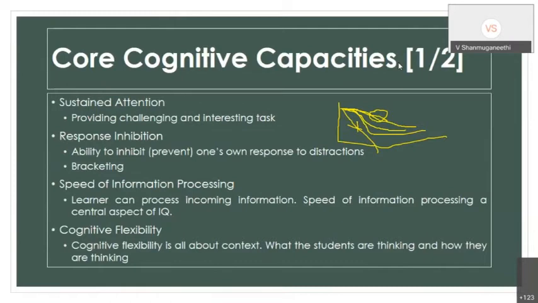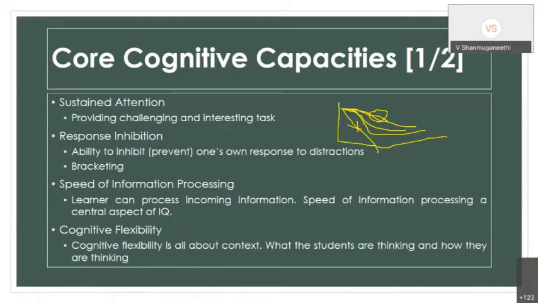Then how an individual is processing that information, because everyone does not have the same kind of learning. Suppose madam is delivering the lecture, I am attending the class, and my friend is also attending the class. After 10 minutes, madam conducts the assessment. Madam cannot expect that both of us get the same score. Maybe one will get a high score, one may get a low score. But if madam gave 1 day's time and then conducted the assessment, both may get a high score.